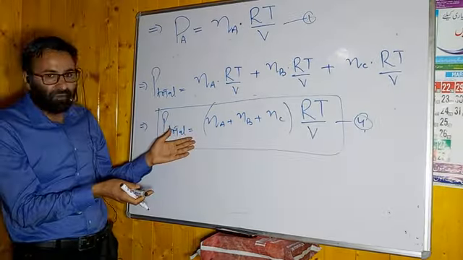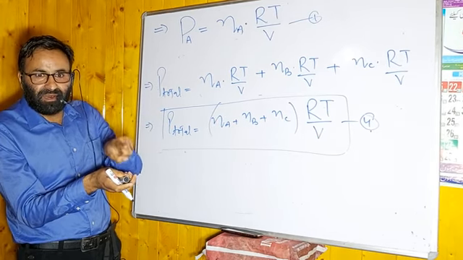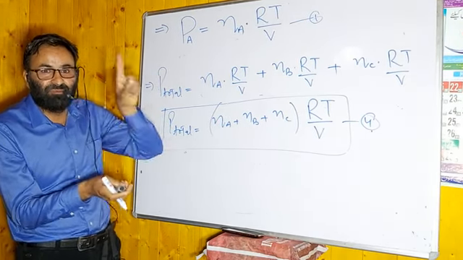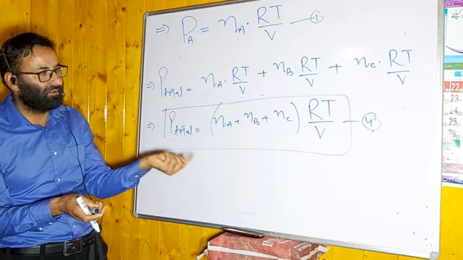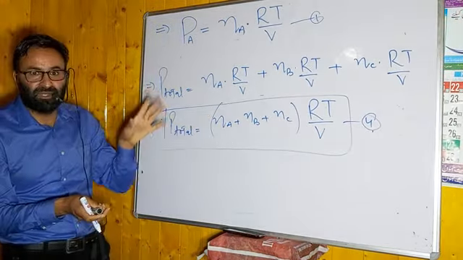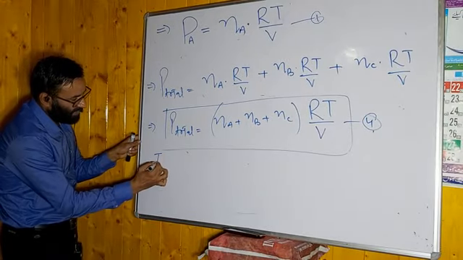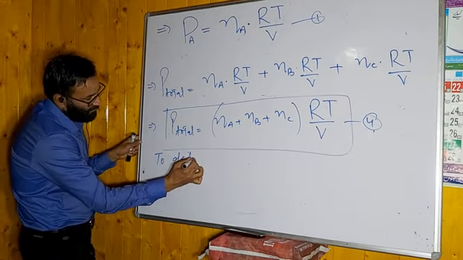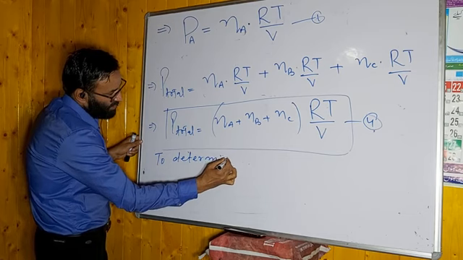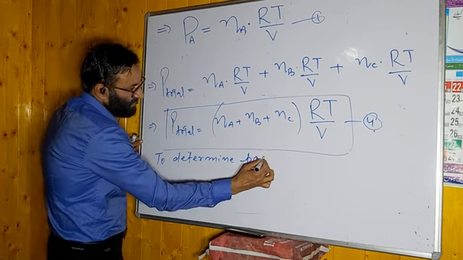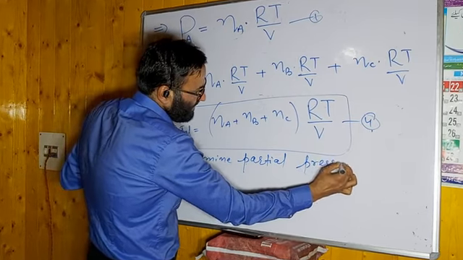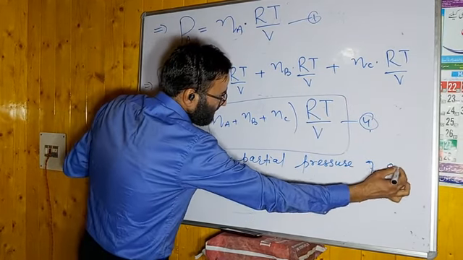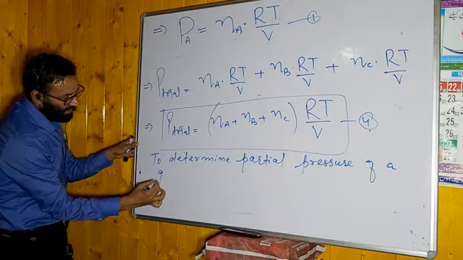It means that if you want to determine the partial pressure of a gas, you have to relate it with the total pressure. You can write, to determine partial pressure of a gas.